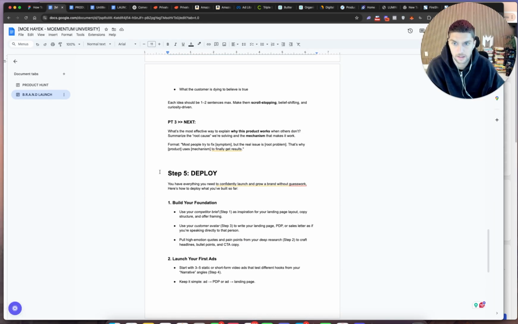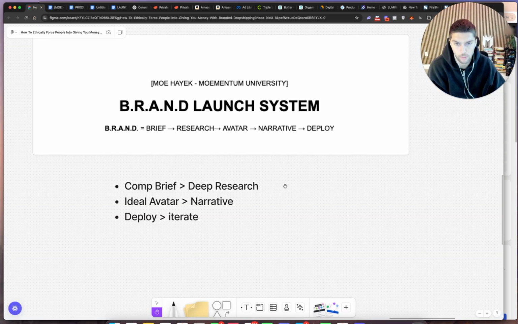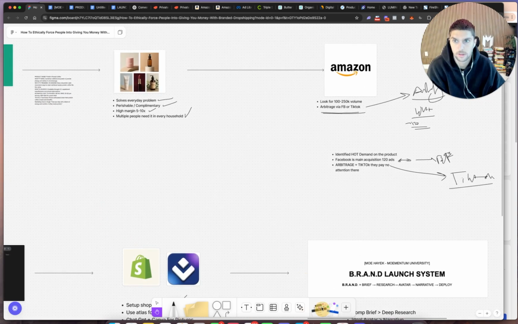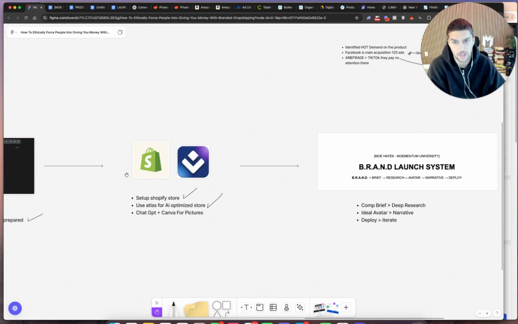And then finally, the last step is to pretty much deploy. So let's come back here to our board and verify everything we've done so far. We already went through part one. Part two, we sourced a supplier, right? We got a pretty good idea. We're going to use Atlas to make our website and use a proven landing page and sign up with Shopify.